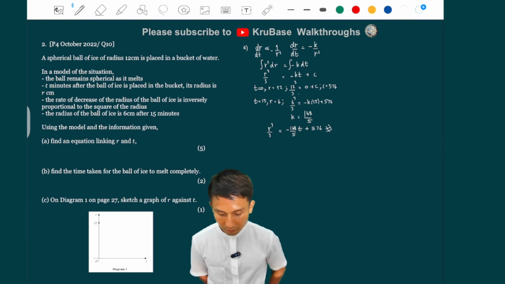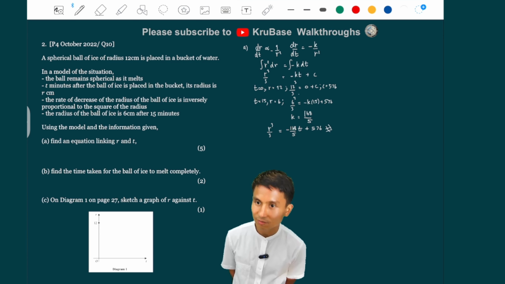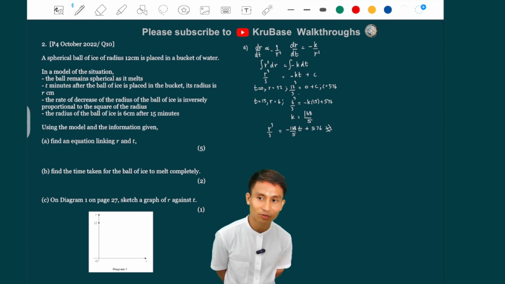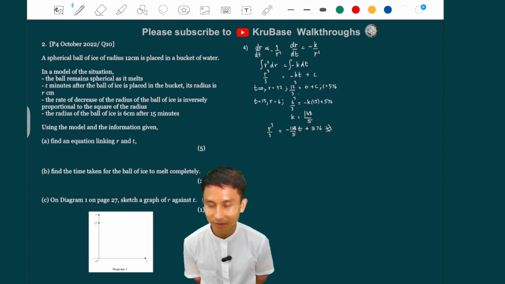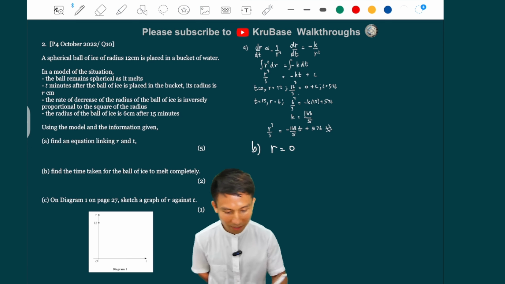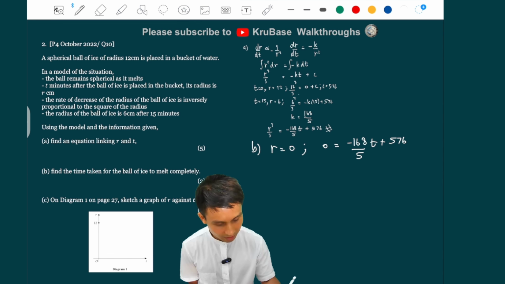Okay. For B, find the time taken for the ball of ice to melt completely. Well, that means r equals 0, right? You got to interpret that first. Okay, so when r equals 0, we're going to find the time. So we're just going to have 0 equals minus 168 over 5t plus 576.